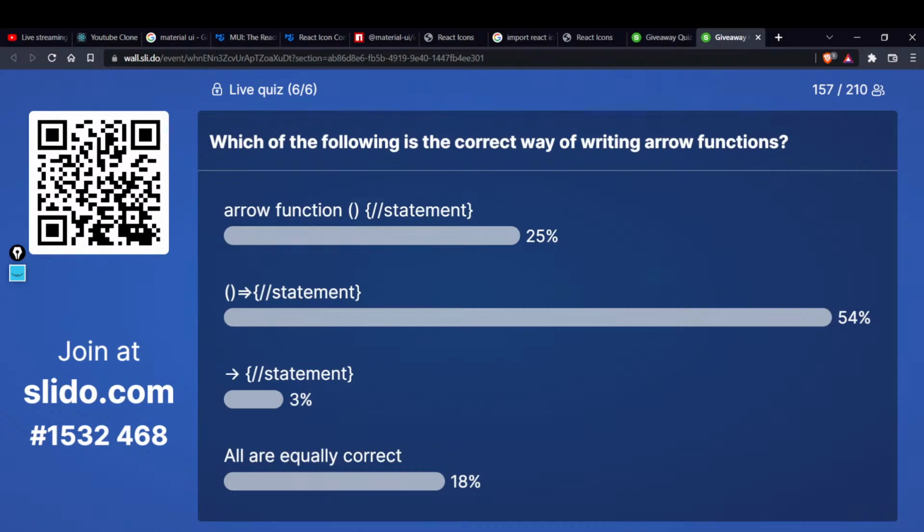Okay, 54% people have gone with this. 18% people have chosen the fourth option. 3% people have gone with the third option also. I selected E. Sir, pulling the answer. Yeah, fourth one is the correct, right? I am saying this. Fourth one is the right one. Everything is equally correct.